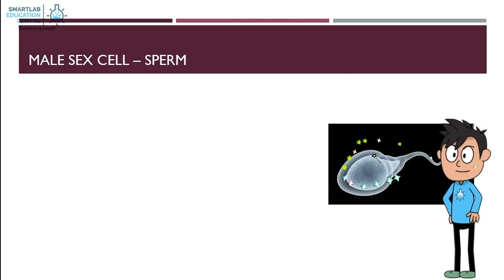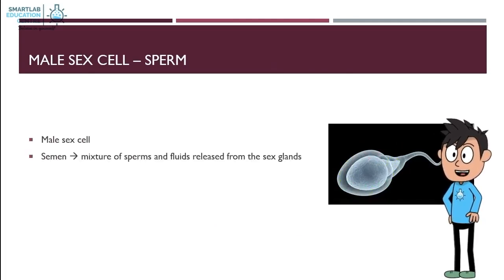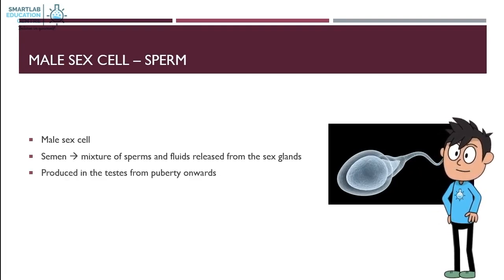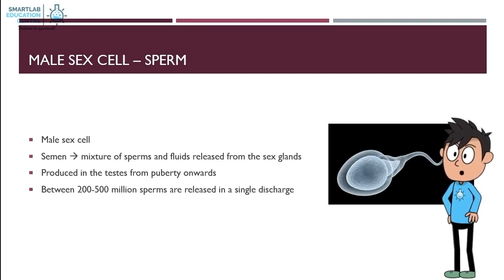Sperm. It is a male sex cell. It is found in semen, which is a mixture of sperms and fluids released from the sex glands, produced in the testes from puberty onwards. Between 200 to 500 million sperms are released in a single discharge.